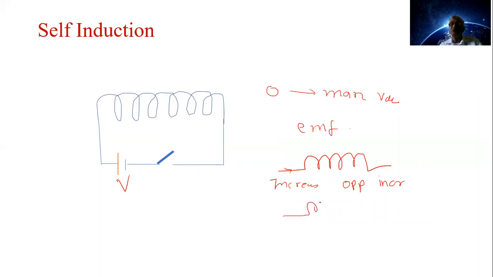When the current through the coil is decreasing, the direction of induced EMF is such as to oppose the decrease in current. That means the EMF induced across the coil is in such a direction that it opposes the change in current.